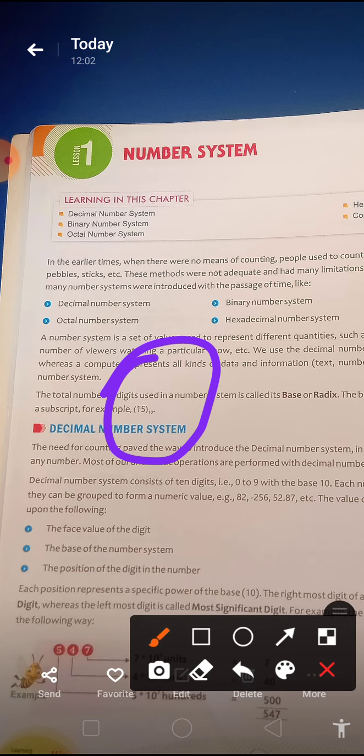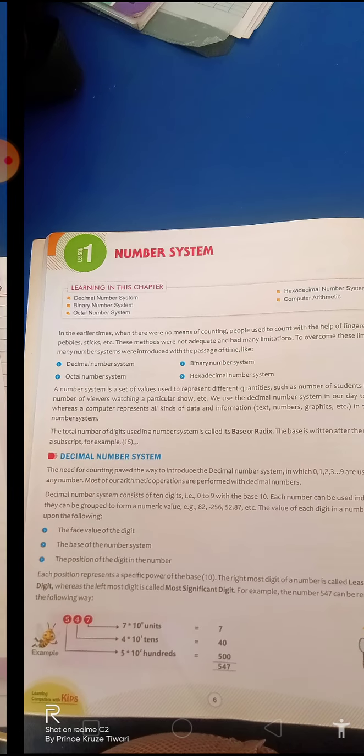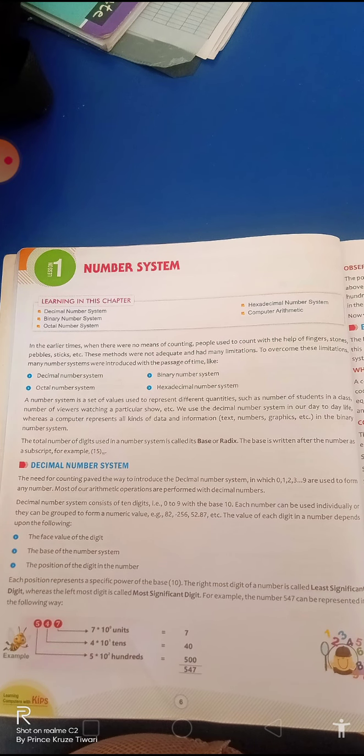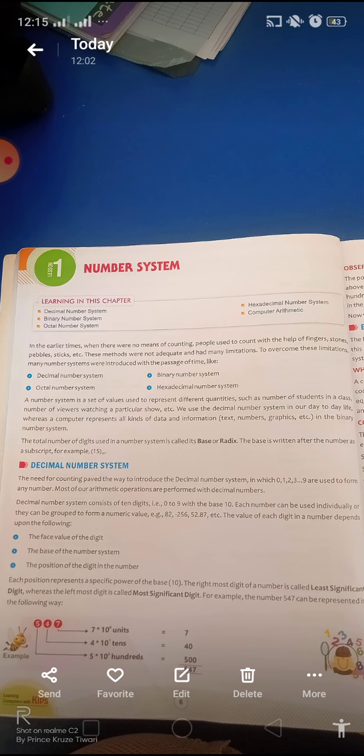Next, let us discuss the first subdivision, that is the decimal number system. The need for counting paved the way to introduce the decimal number system, in which the range will vary from 0 to 9: 0, 1, 2, 3, 4, 5, 6, 7, 8, 9. The decimal number system consists of 10 digits, that is 0 to 9.